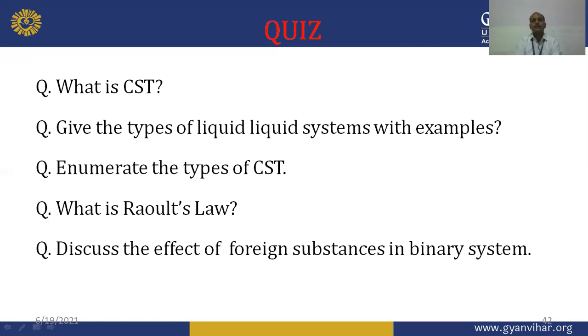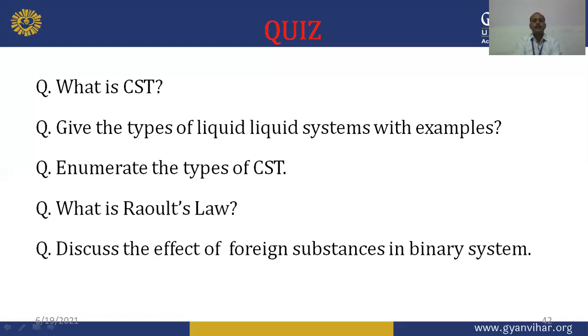The next question is: give the types of liquid systems with examples. So when we go through the solubility of liquid in liquid, there are different types of liquid systems. So we have to go through the chapter and find out the examples of different materials.